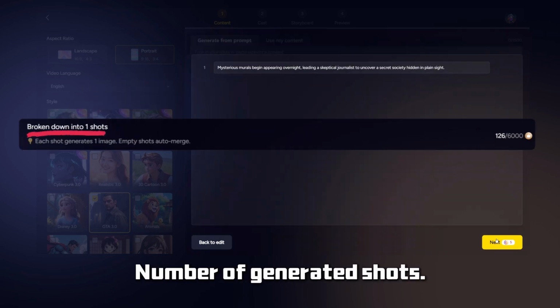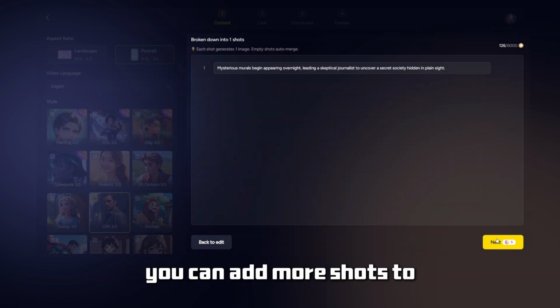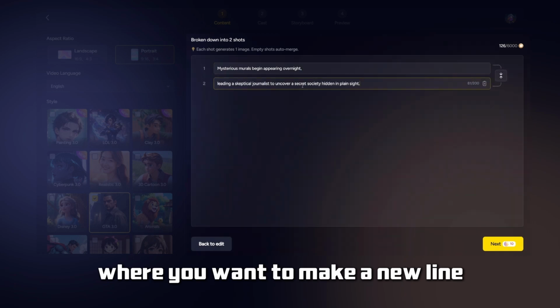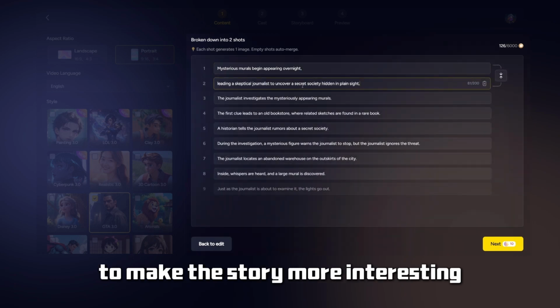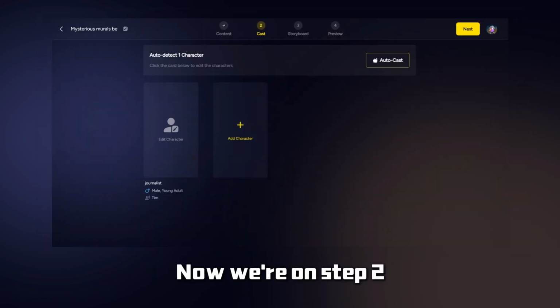Here's a quick tip: there's a limit on the number of generated shots and on the total word count. You can add more shots by just hitting the Enter key where you want to make a new line. To make the story more interesting, you can add more scenes. Click Next. Now we're on step 2.